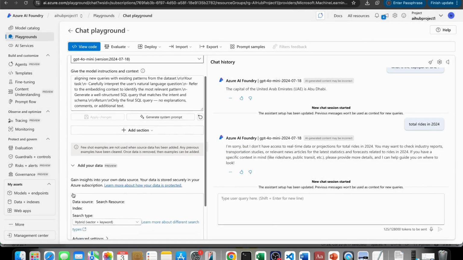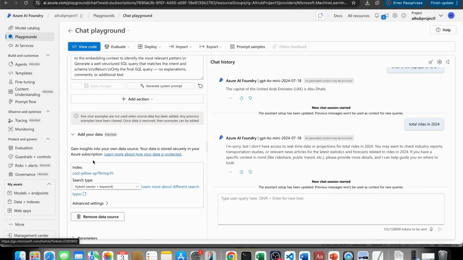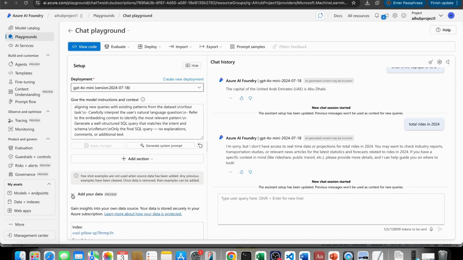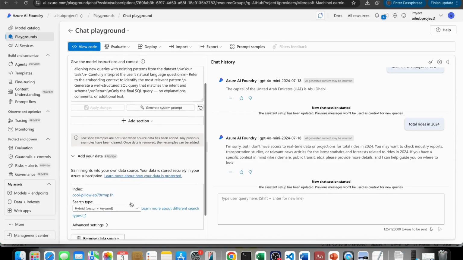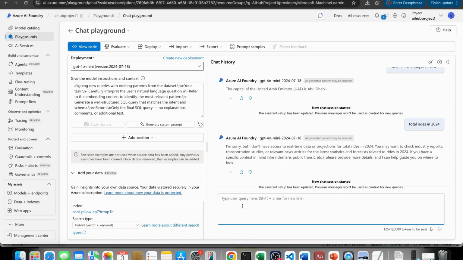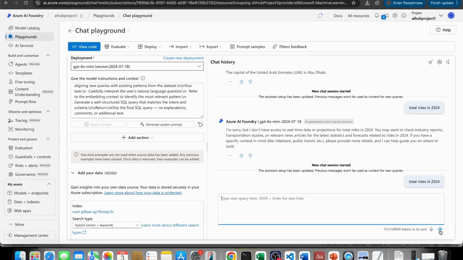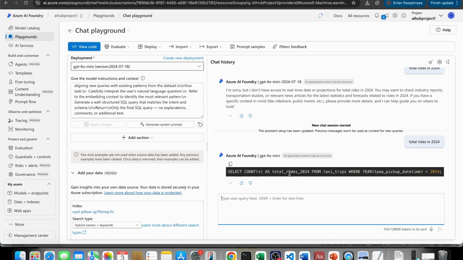And one more thing we need to do here, we need to select our data. So click this one and select your data source. Now let us type total rides in 2024. You see, we received this SQL script. Wonderful, that means our model is working fine, and it is linked with this data and index.